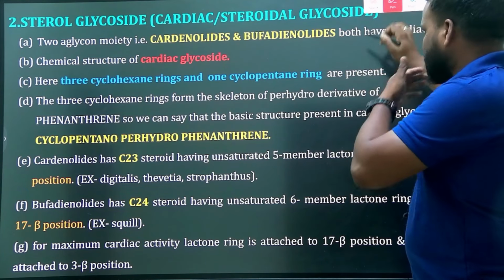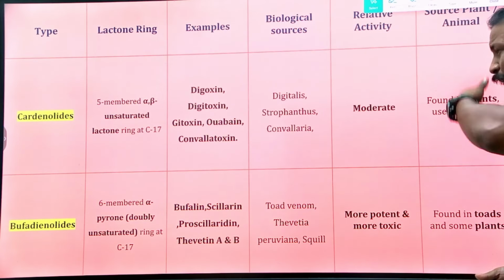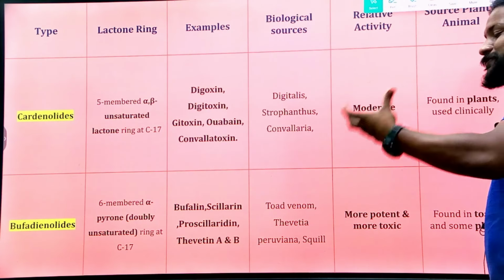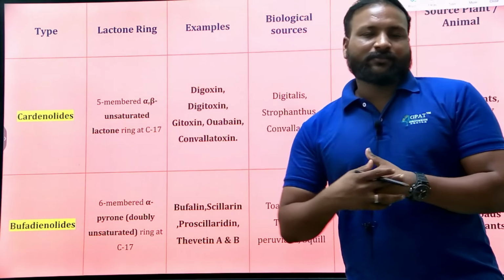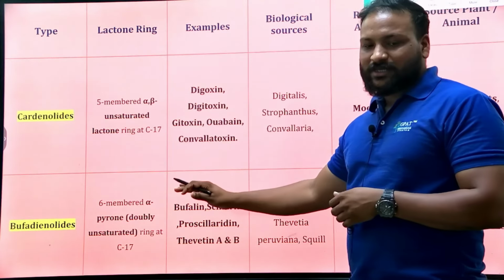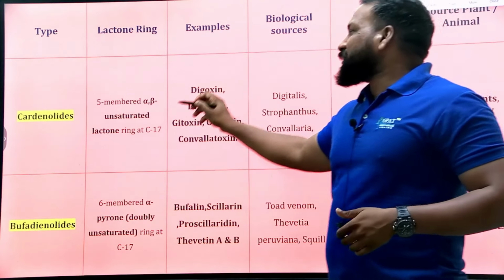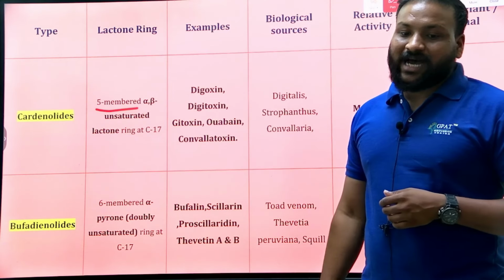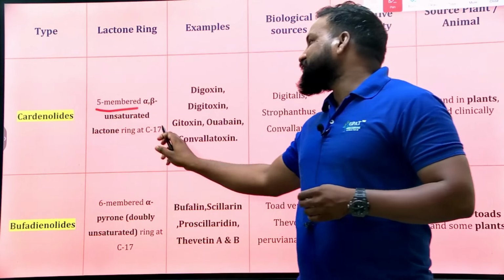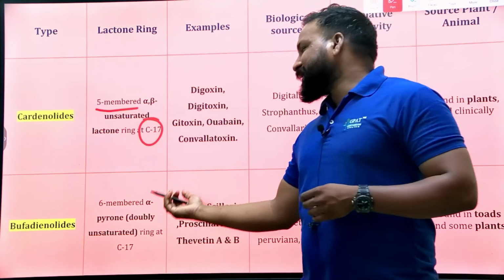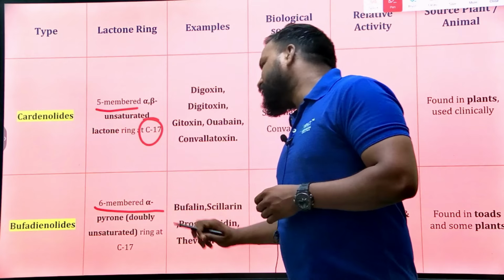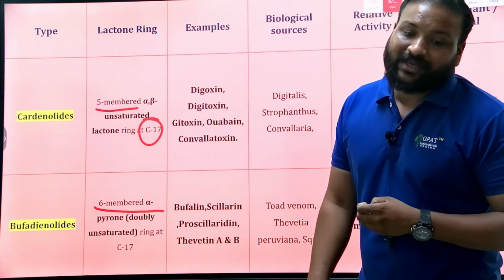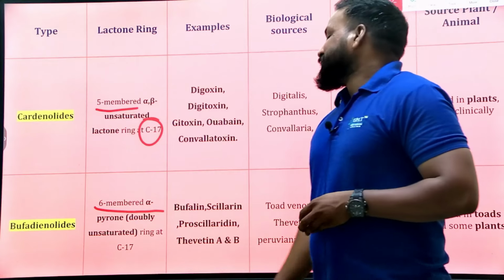Clear? Now if you want me to explain more about cardenolides and bufadienolides, these are the two components. The cardenolides contain a 5-membered ring, that is an alpha beta unsaturated ring at the C17 position, whereas bufadienolides have a 6-membered ring, that is a doubly unsaturated ring at the C17 position.